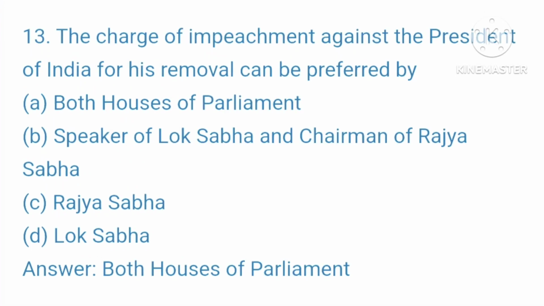Question 13. The charge of impeachment against the President of India for his removal can be preferred by. आपकी ऑप्शन है A. Both houses of parliament, B. Speaker of Lok Sabha and Chairman of Rajya Sabha, C. Rajya Sabha, D. Lok Sabha. Your right answer is both houses of parliament.